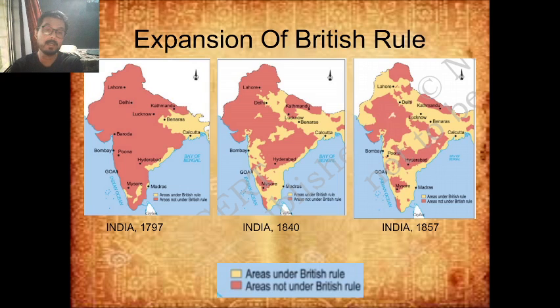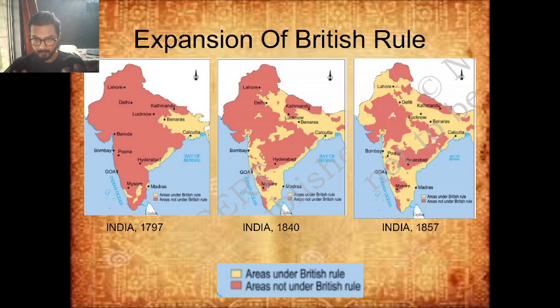And then, in order to occupy more and more territory, they also had three laws, that is, the claim to paramountcy, the doctrine of lapse, and the subsidiary alliance. And with these three laws, they saw to it that they were able to control a majority part of India.